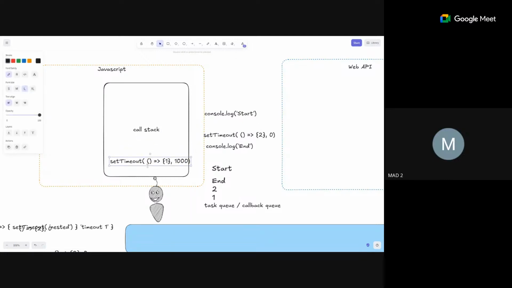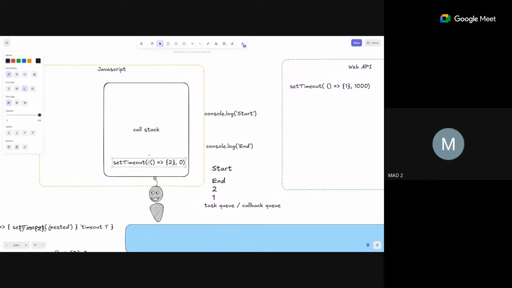So this tells us, okay, since this is an asynchronous task, it should be moved to the web API. So it gets moved over here. Now after that, it will start the counting in the background. Yes, in the background. The main thread is not interrupted at all.